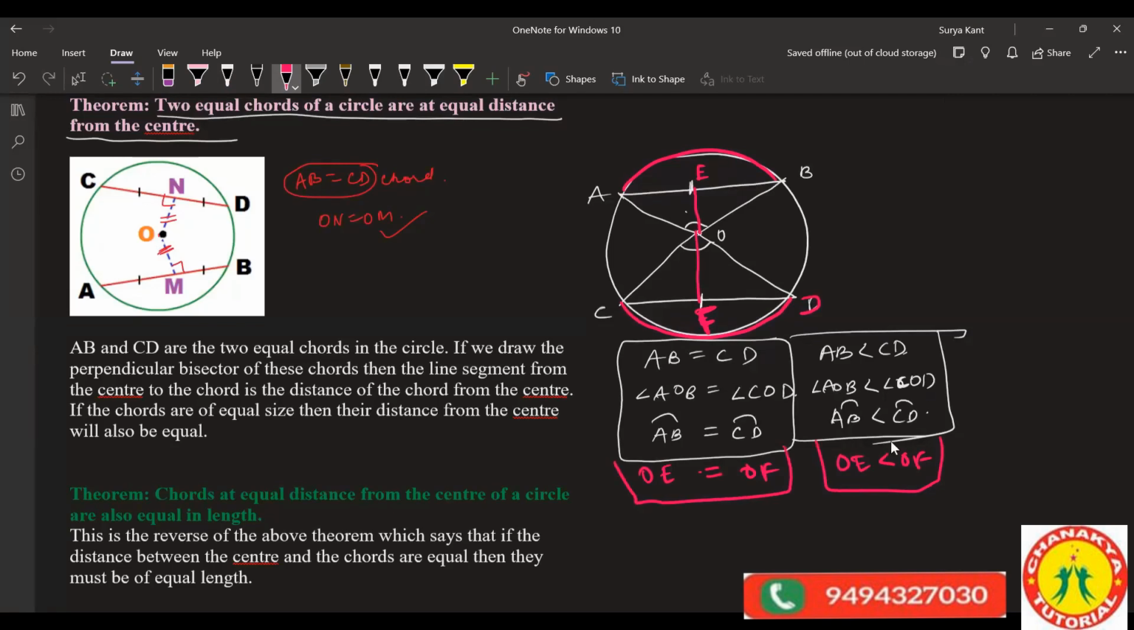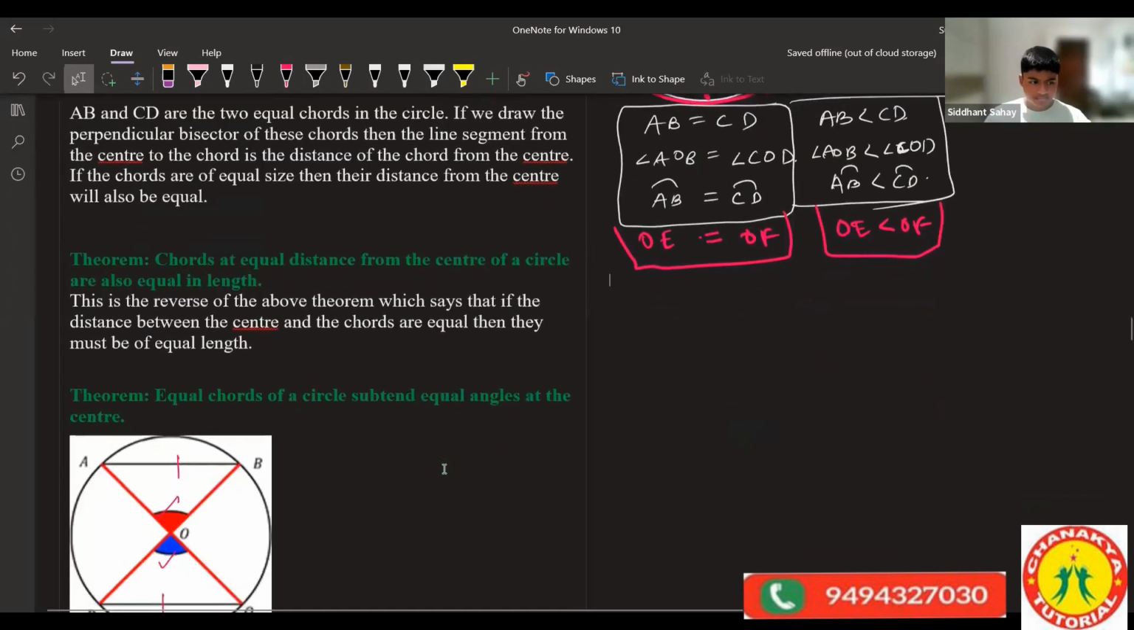Same thing is here also. Equal chords of a circle subtend equal angles at the center. Same as what we discussed right now. The same thing is mentioned over here. If one chord is given, you can prove if you want that everything is equal. If the chord is less, that part is less, and if more, more. Proving part also you can do by proving that two triangles are similar and all.